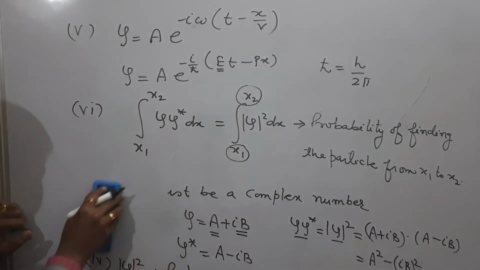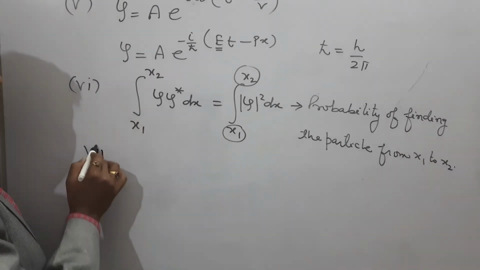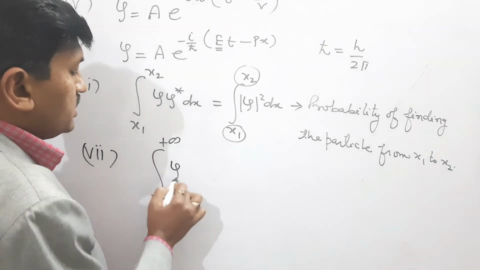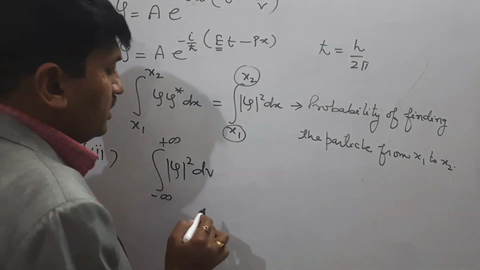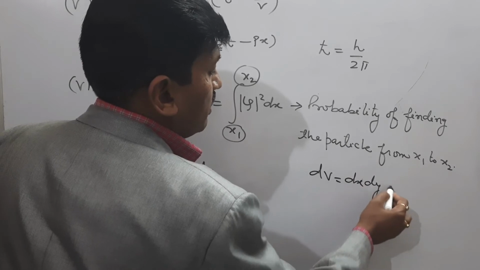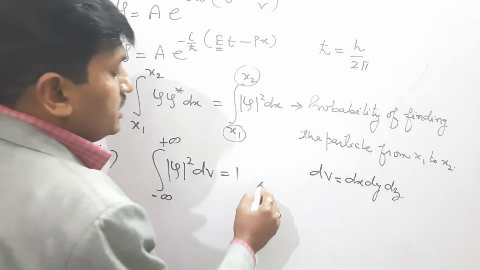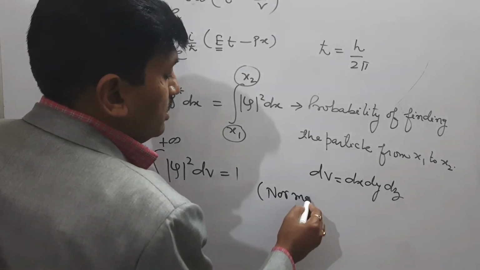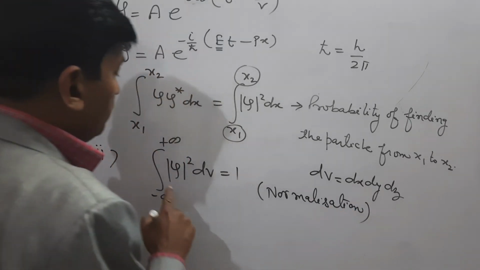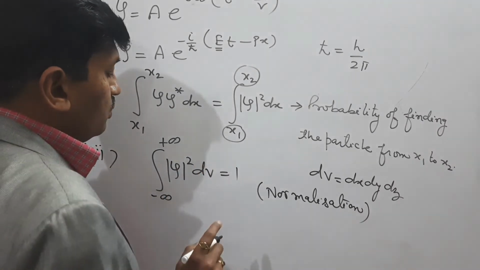And next physical significance is integration from minus infinity to plus infinity of psi square dv, where dv represents the three-dimensional dx, dy, dz. If it is equal to 1, then this condition is known as normalization. This is normalization: if the integral from minus infinity to plus infinity of psi square dv is equal to 1.